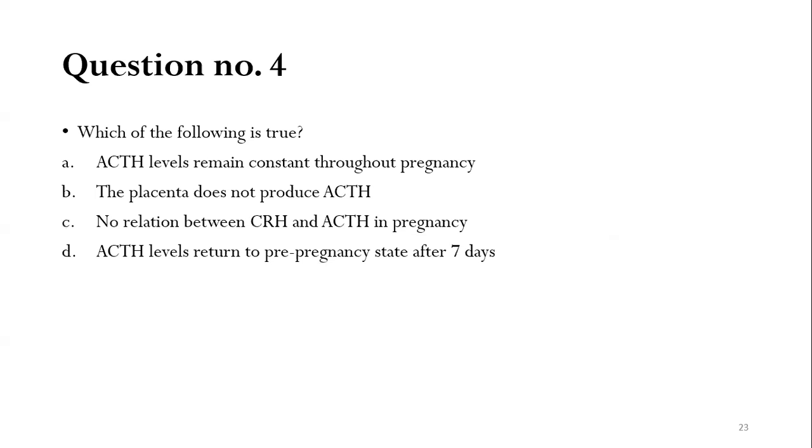Now, what happens to ACTH levels in pregnancy? Question number 4. Which of the following is true? A, ACTH levels remain constant throughout the pregnancy. B, the placenta does not produce ACTH. C, there is no relation between CRH, that is corticotropin releasing hormone, and ACTH in pregnancy. D, ACTH levels return to pre-pregnancy state after 7 days of delivery. So, which of the following statements is true?